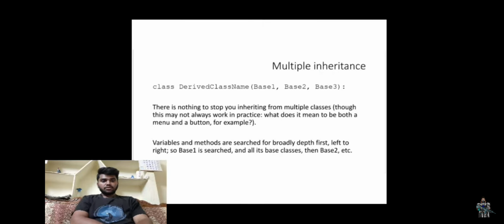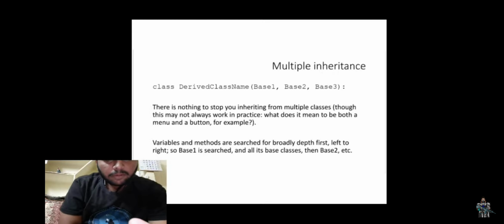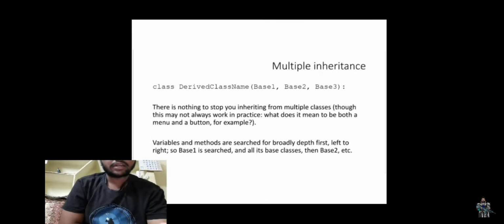Multiple inheritance is a feature where a class can derive attributes and methods from more than one base class. Hence, it creates a high level of complexity and ambiguity, known as the diamond problem in the technical world. There is nothing to stop you inheriting from multiple classes, though this may not always work in practice.